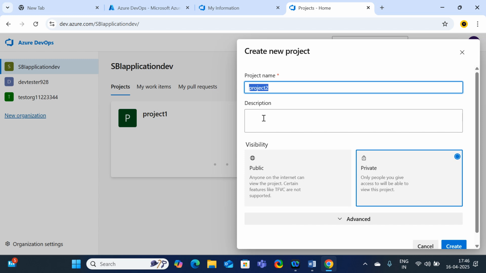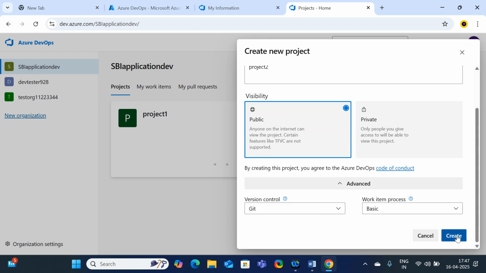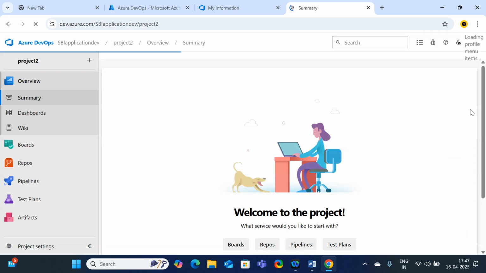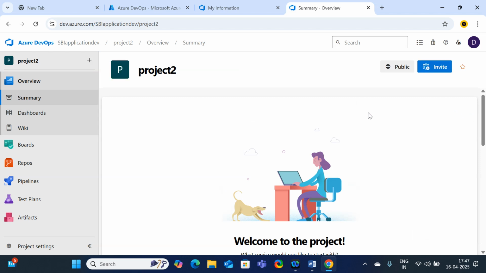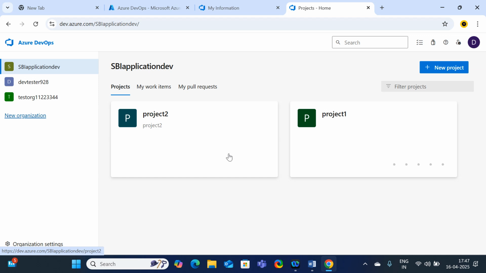For project 2, I'm going to select the advanced version: public, Git, basic. Just click on create. Check, project 2 will be created soon. Project 1 is a private project and project 2 is a public project. Hope you got it. And the Kanban board, just a moment, I'm going to show it to you. Here in the organization SBI application dev, I have the two projects.